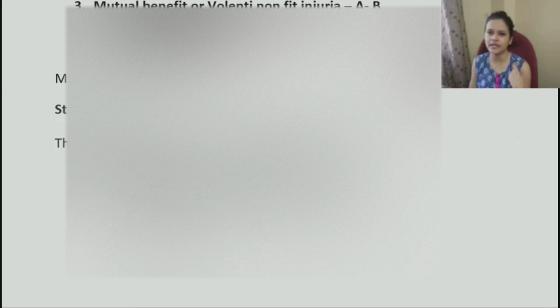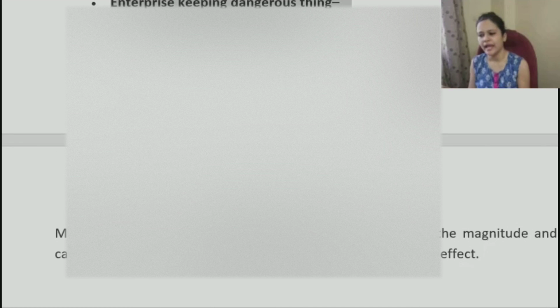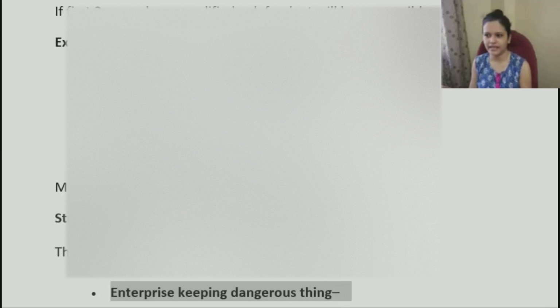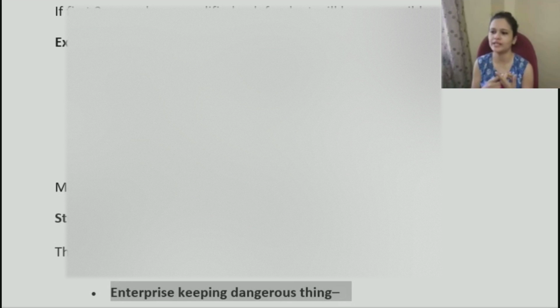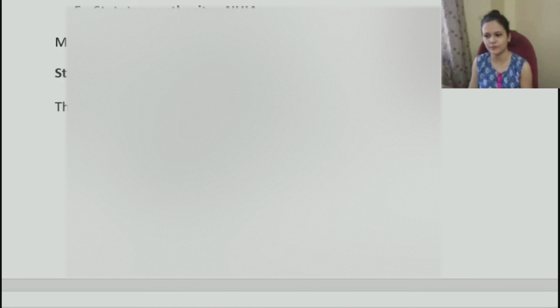If it escapes, they will be held liable. You cannot prove any of these points. Even though it was not your responsibility, even though some third party did something, even though it was an act of God, mutual benefit, wrong, statutory, whatever it is, it's not concerned. You will be held liable if it escapes from your premises. That was the concept which was developed regarding absolute liability.